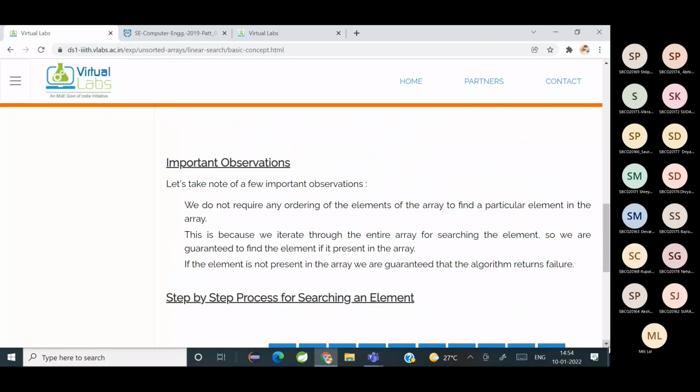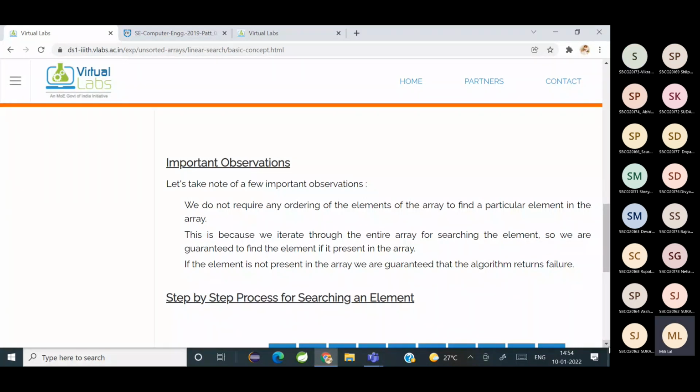Okay. So what are the observations you find? Do we need a sorted array in this?